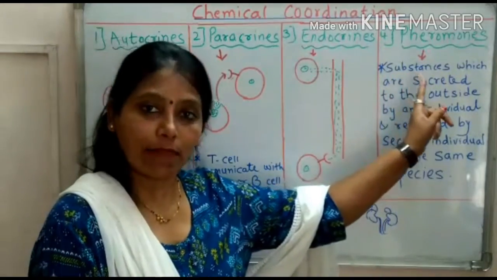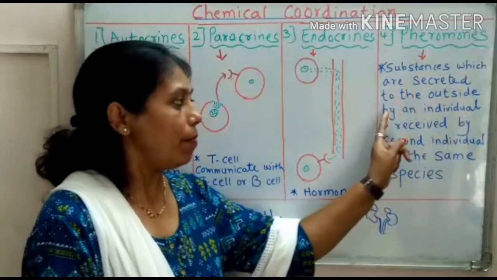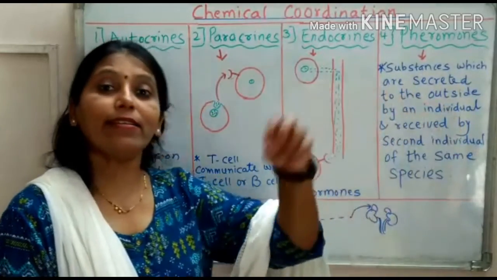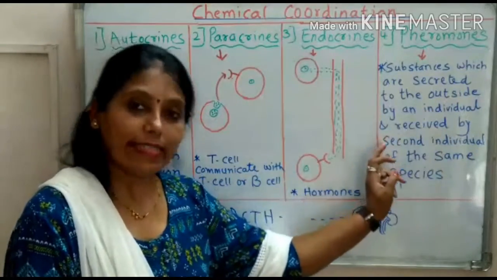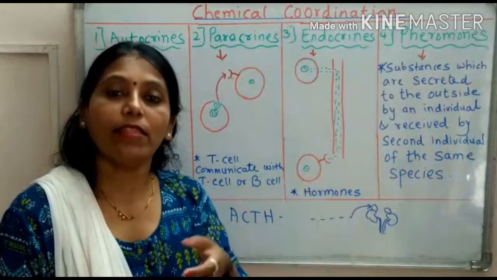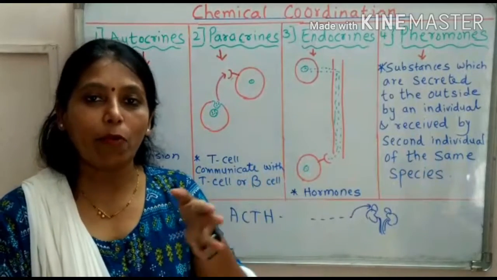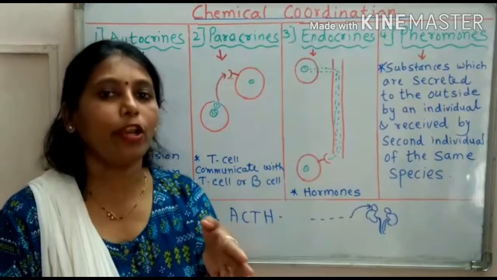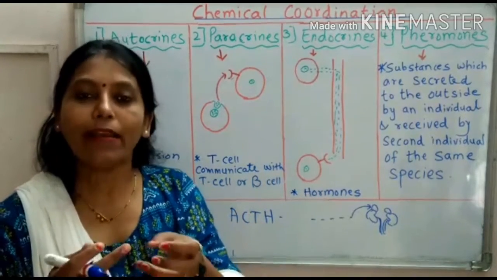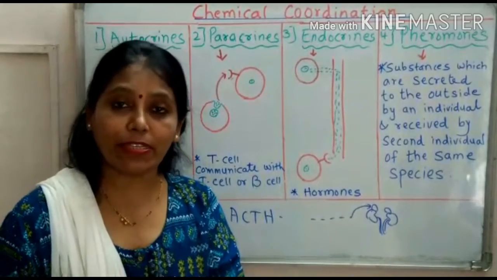Particularly, these are the substances which are secreted to the outside of the body by an individual, and it is received by a second individual of the same species. These pheromones are chemicals secreted by one animal so that they can communicate with other animals of the same species.